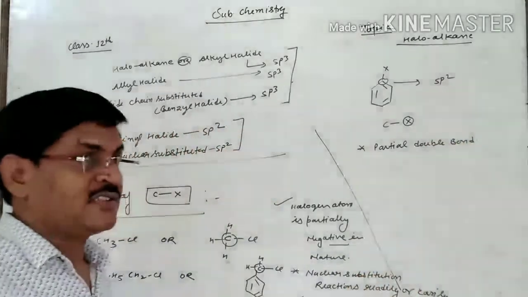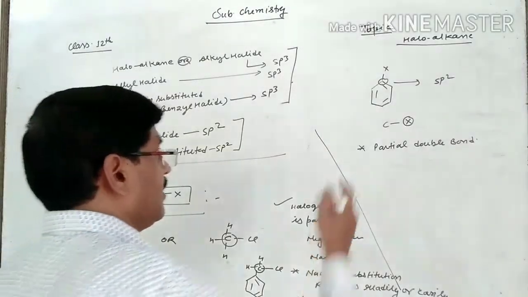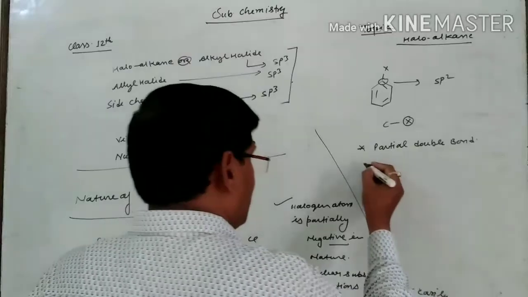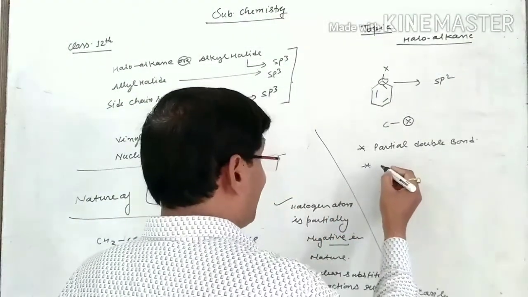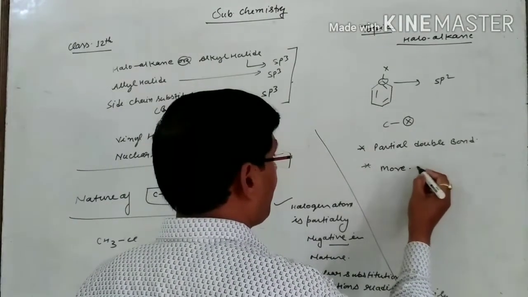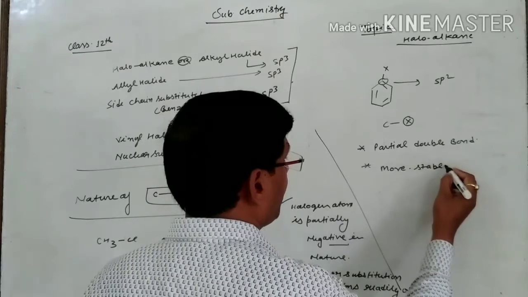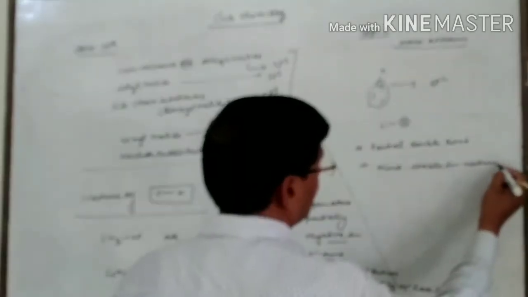Then once again the question arises, what is the effect of partial double bond nature? This you have to see here, it makes this structure stabilized. It means its stability increases, it is more stable in nature.